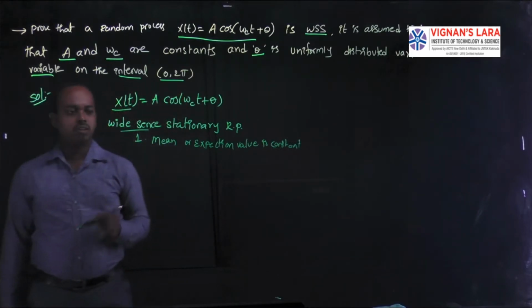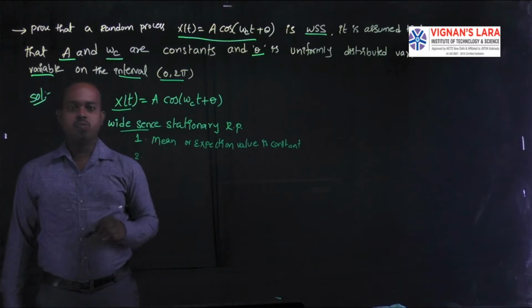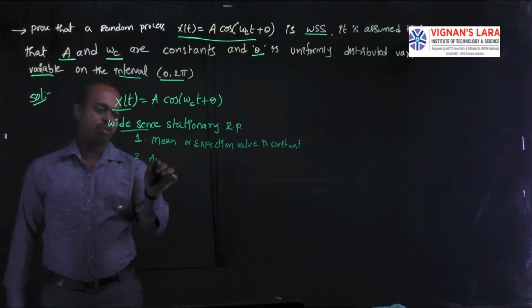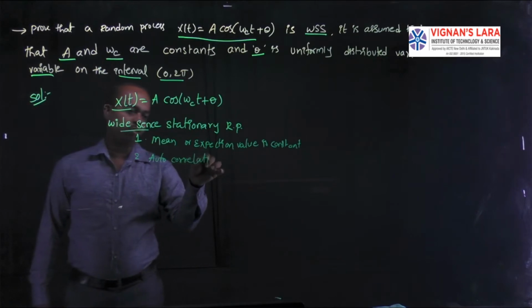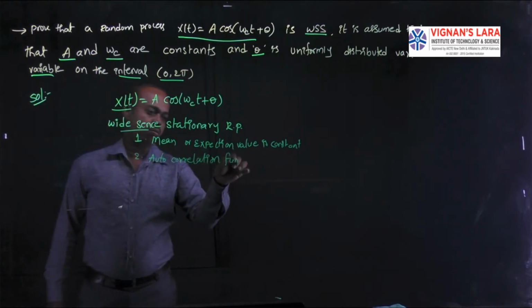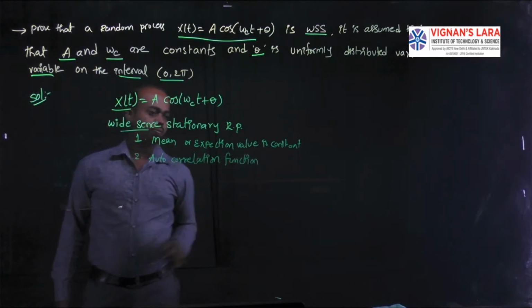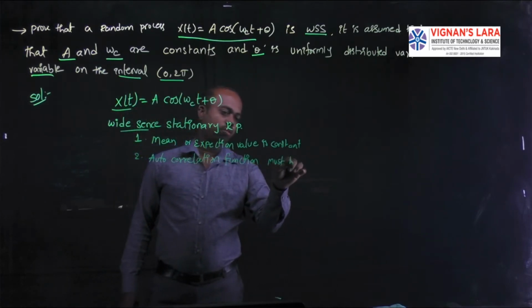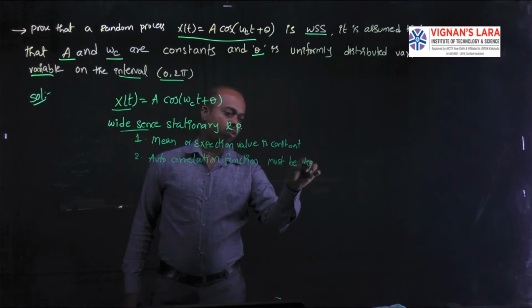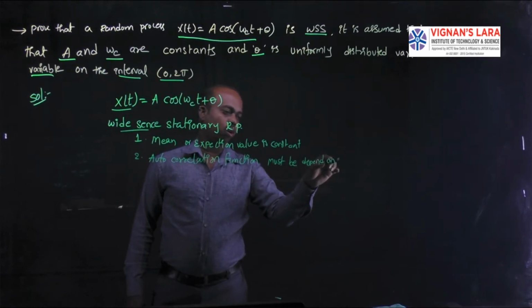And the second condition is you need to find the autocorrelation function. The autocorrelation function must depend on tau.